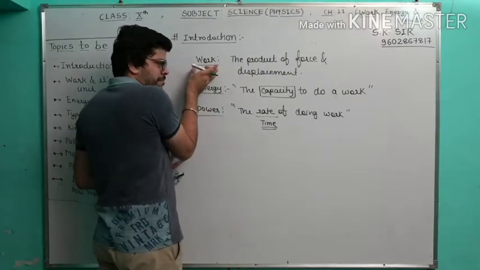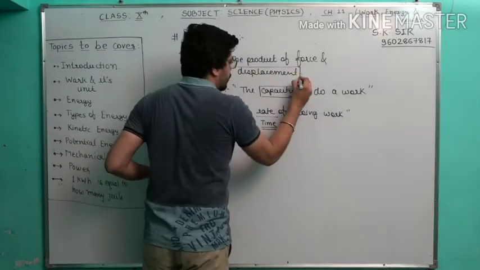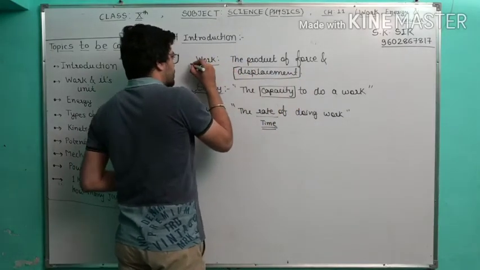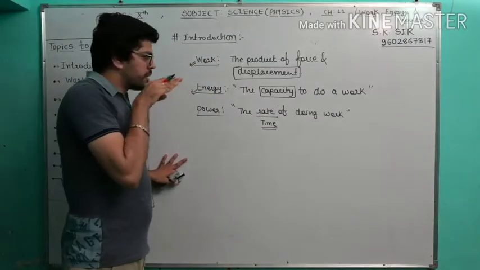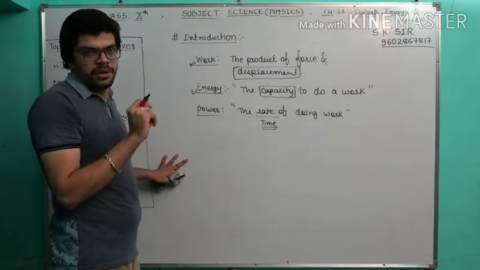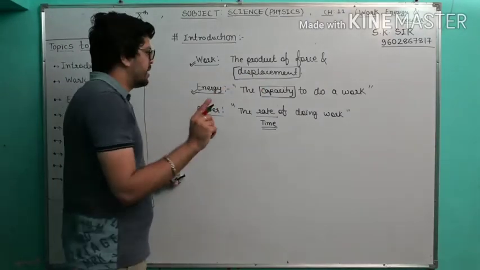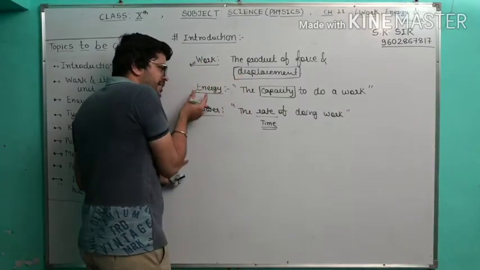To pull or push with a particular displacement, but not at an angle of 90 degrees, is called work. What is energy?